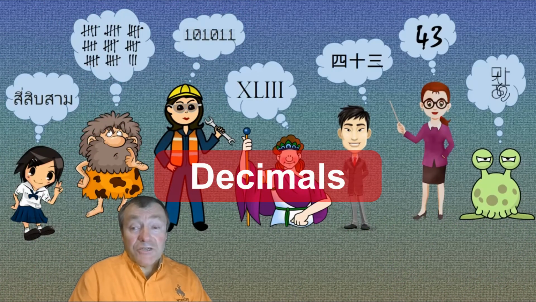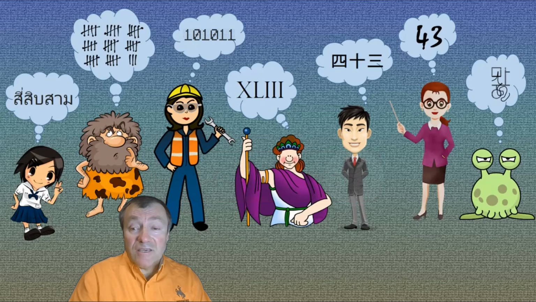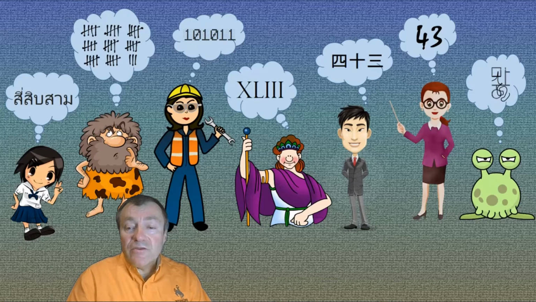Everyone in this picture is thinking of the exact same number. One of them is thinking of it in its decimal representation, which is base 10. Decimals are another of those elephants in the room. If I ask you to think of real numbers, there's a good chance you'll think of decimals, which is certainly reasonable. But why should we think of base 10?